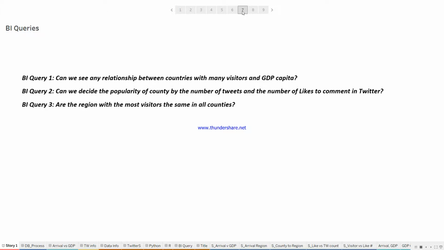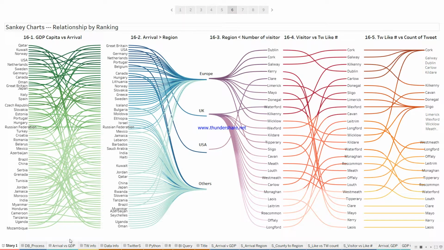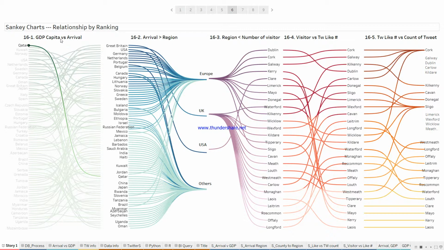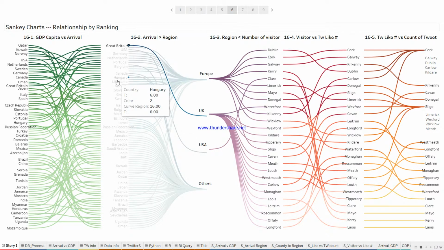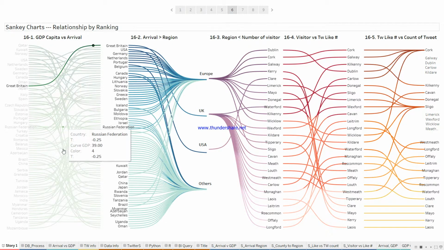Can we see any relationship between countries with many visitors and GDP per capita? If we look here, this is the data we received from the fact table, converted into a ranking. For example, Qatar is the highest in GDP per capita but low in arrivals. Great Britain is the highest in arrivals, but not the highest in GDP. So it seems there is no relation.